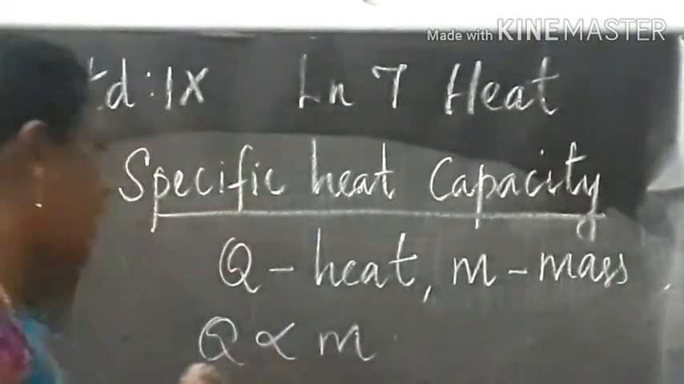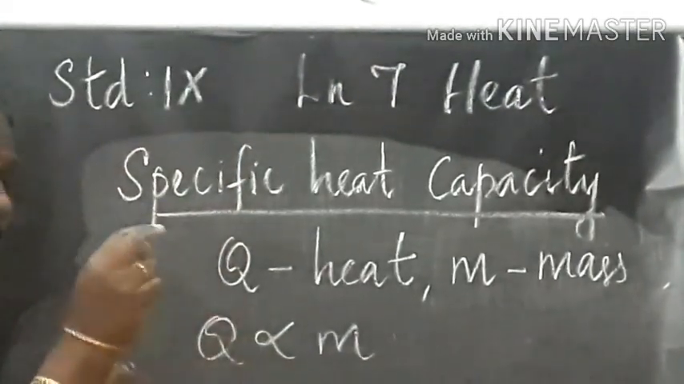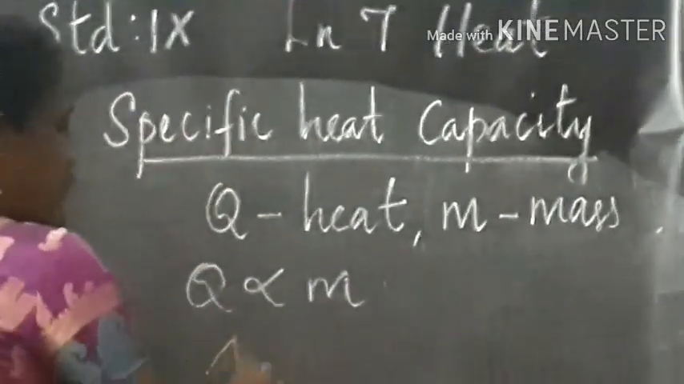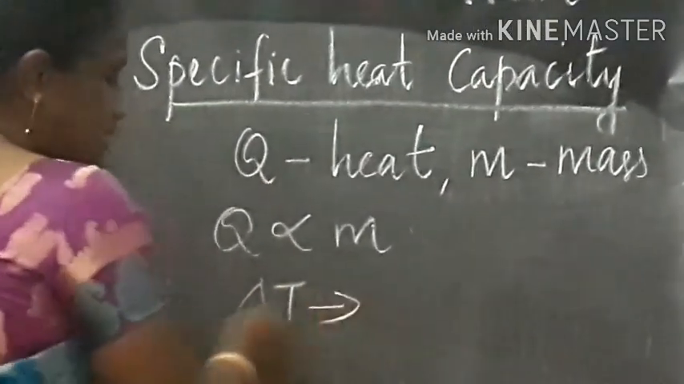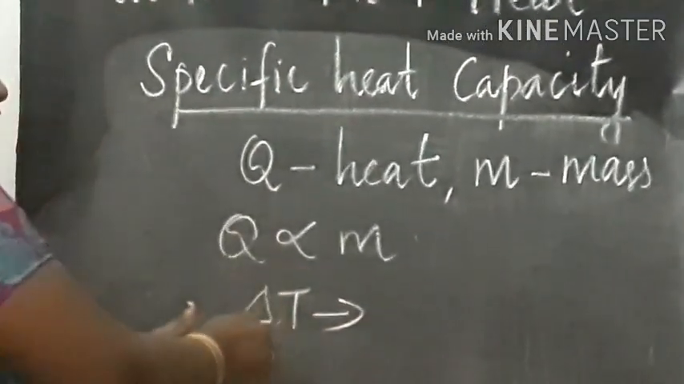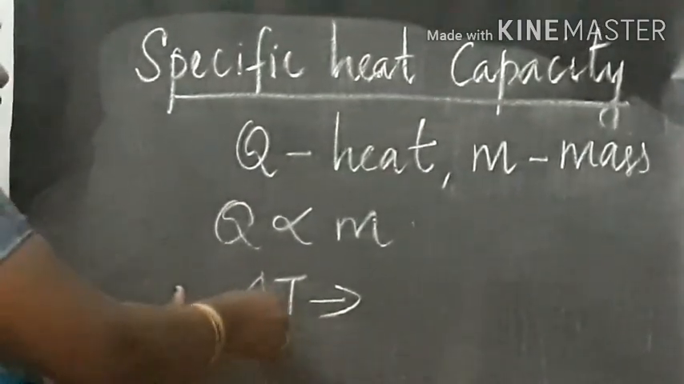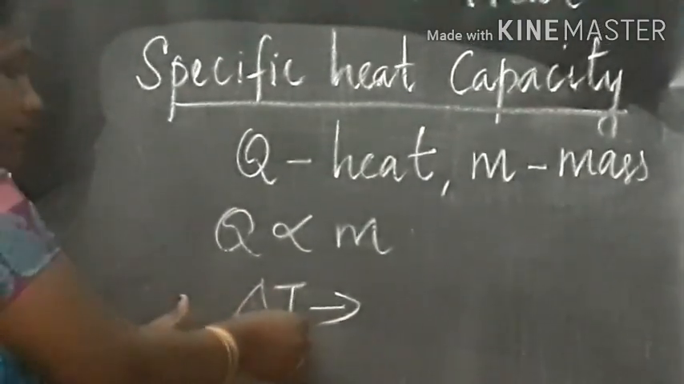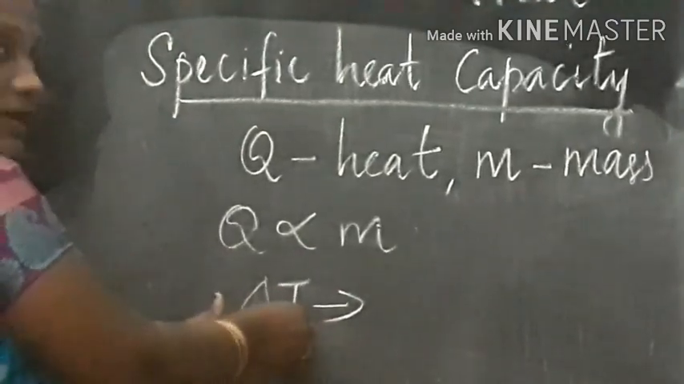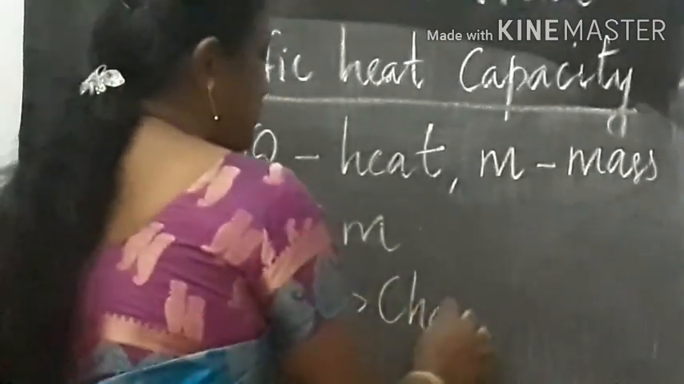So here in this case, there is a change in temperature. A change in temperature will always be represented as delta T. Whenever you come across delta in physics, it means there is a change in the measurement. Delta T, here T represents the temperature. So there will be a change in temperature.